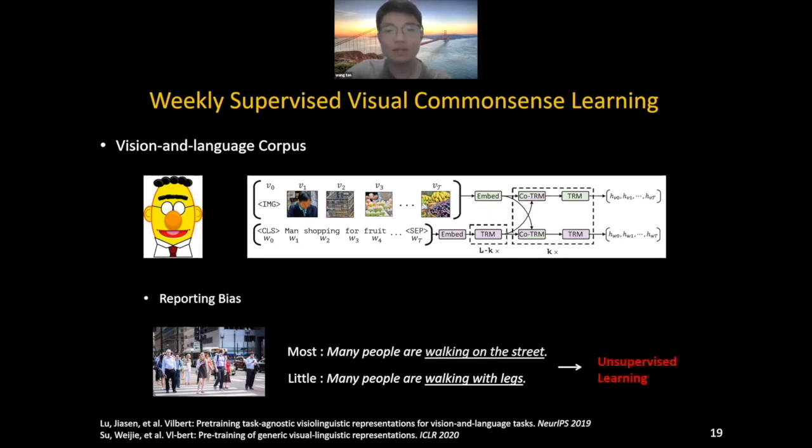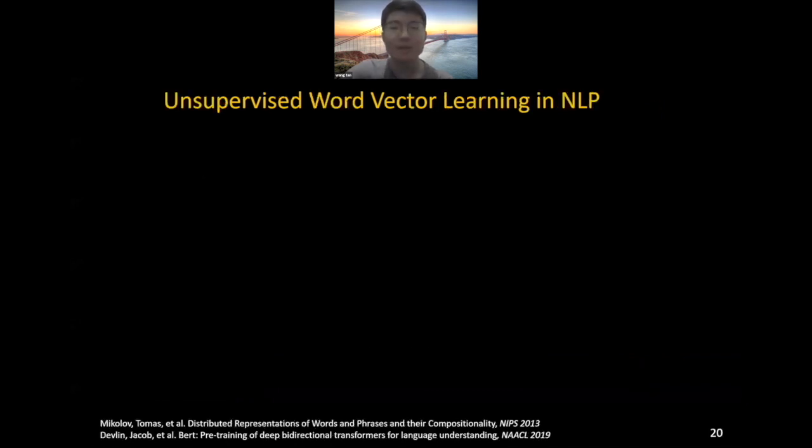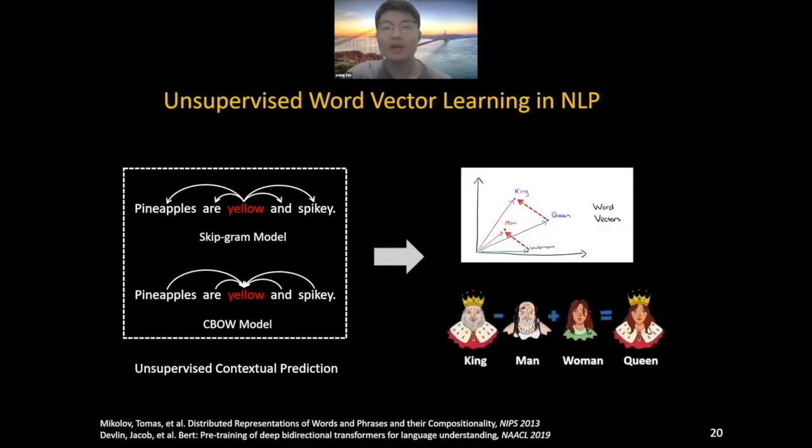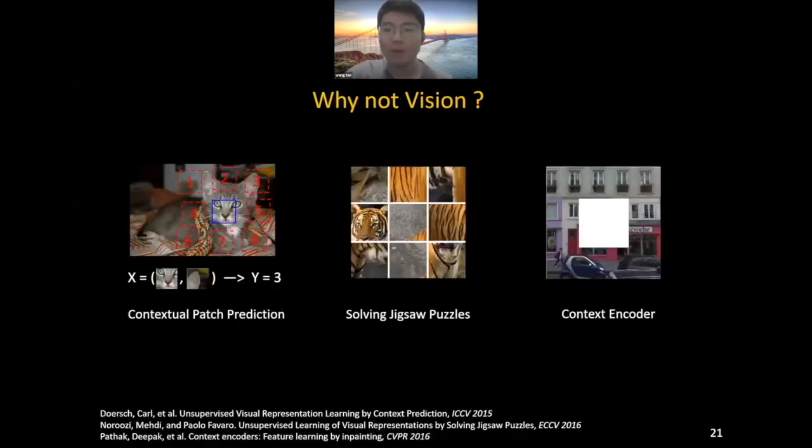Can a machine learn visual common sense with unsupervised learning? A successful example is in our sister NLP community, learning word vectors. A word representation X is learned by predicting its contextual word Y, and finally used to encode common sense. For example, king minus man plus woman equals queen. How about vision? A few previous works have tried this pattern, such as contextual patch prediction, solving jigsaw puzzles, and context encoder. But they are all far from effective in downstream tasks.